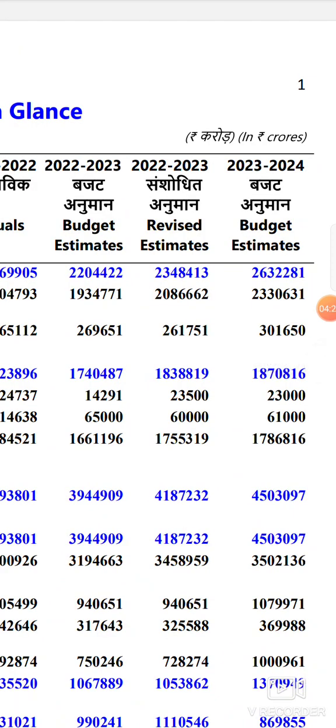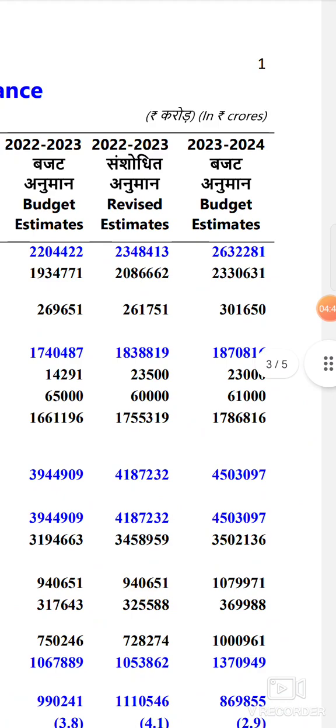Why? Because on 1st February 2023, 22-23 itself had not been completed. Then how can the finance minister present actual figures? But they can alter their budget estimates, because they would have received some actual figures by the time they prepared the budget. So this is the difference between actuals, budget estimates, and revised estimates.